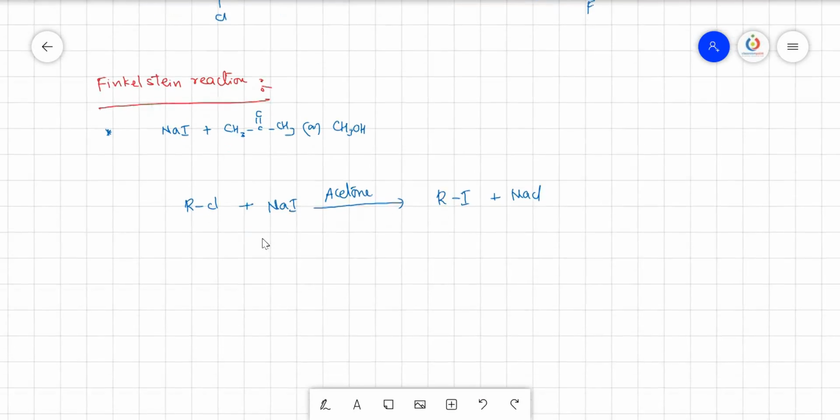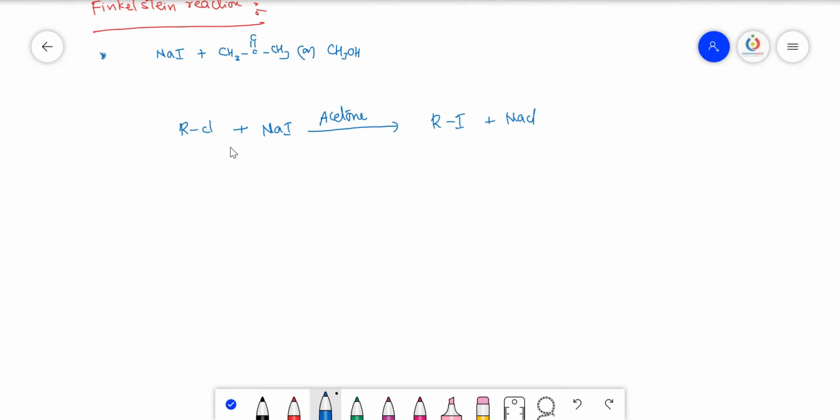Then the question arises here: can't we prepare the bromides by taking the iodide, or using NaCl, NaBr? We cannot. The reason is both NaCl and NaBr are insoluble in methyl alcohol or acetone.